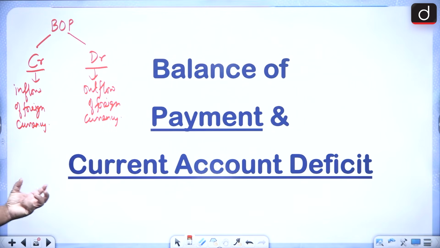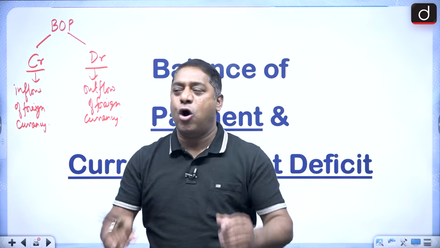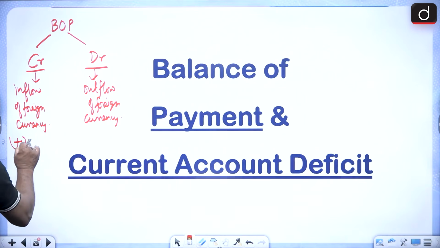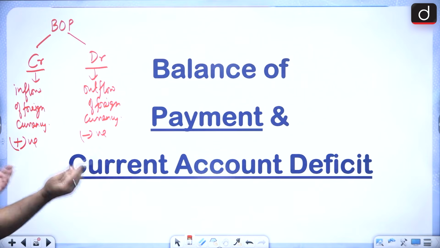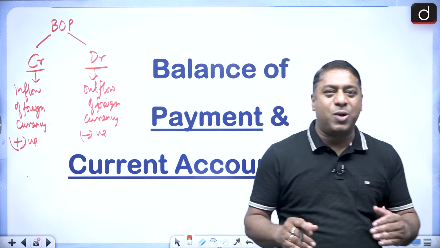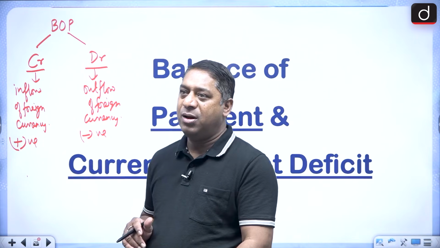So inflow of foreign currency is the credit side and outflow of foreign currency is the debit side. This is regarded as the positive side and this is regarded as the negative side. The very important thing. So that's why we say it is a double entry bookkeeping system.